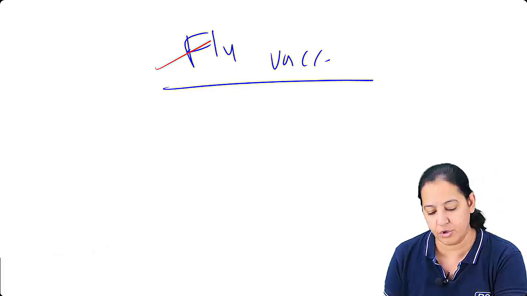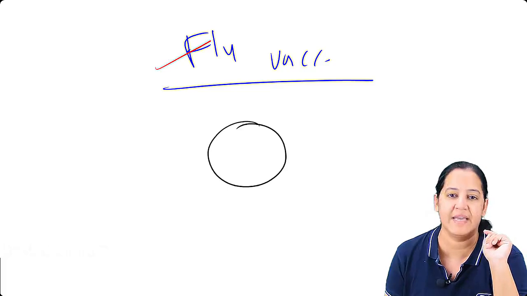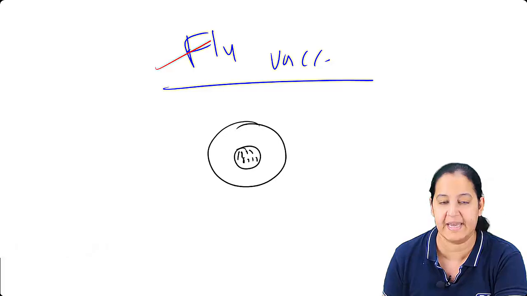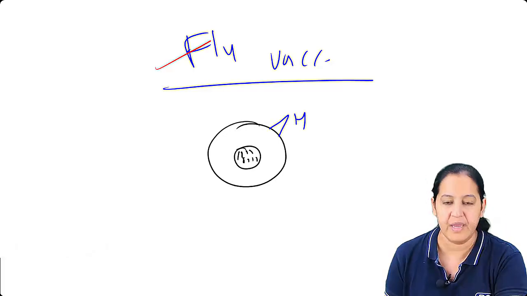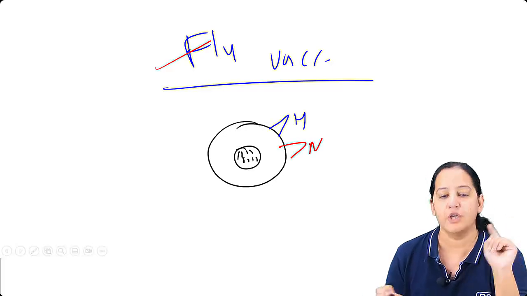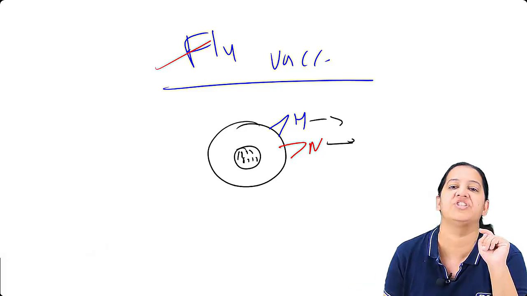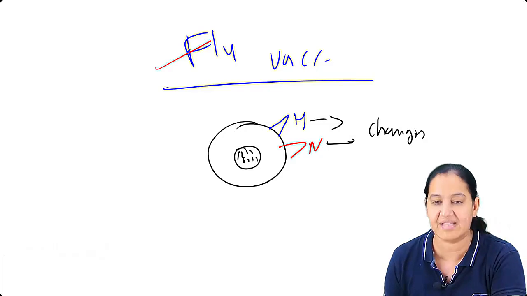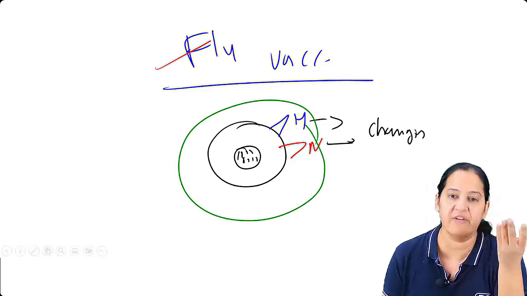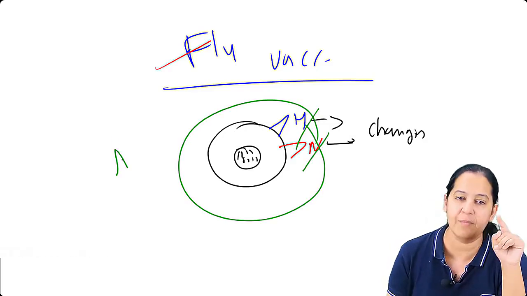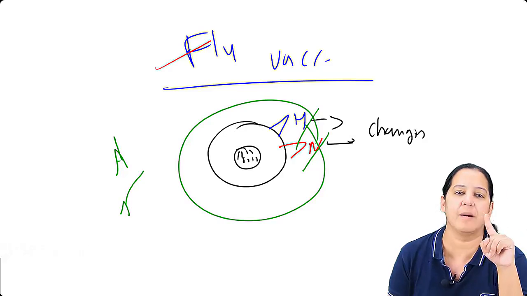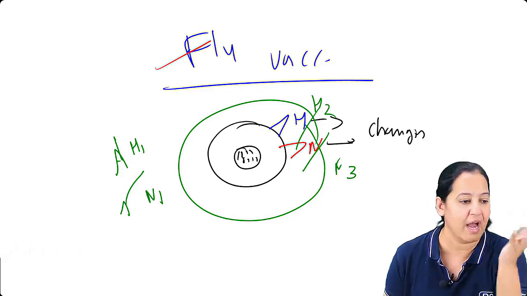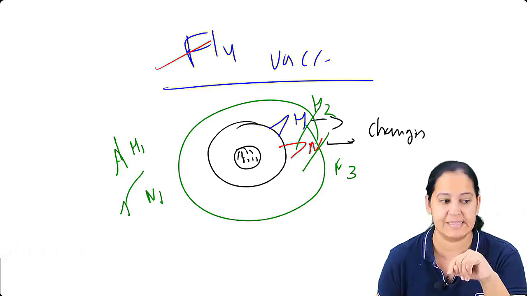But you should ask me a question: ma'am, you are saying that this is the influenza virus. It is having 8 pieces of RNA. Okay, that also is understood. It is having H and N on its surface. You are saying every time H and N keep on changing. So if you give me the vaccine for one virus, what if the H and N are changed? I will have the antibodies for that particular H and particular N. For example, I'm having antibody for H1N1. But what if H becomes 2 and N becomes 3? I don't have antibodies for that. Yes, that is the problem.